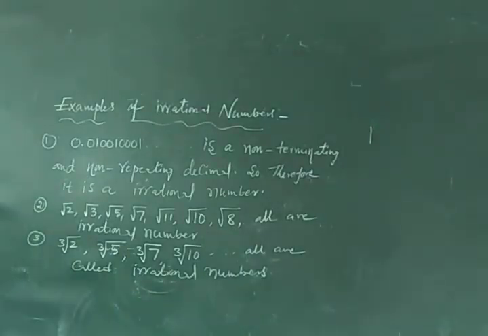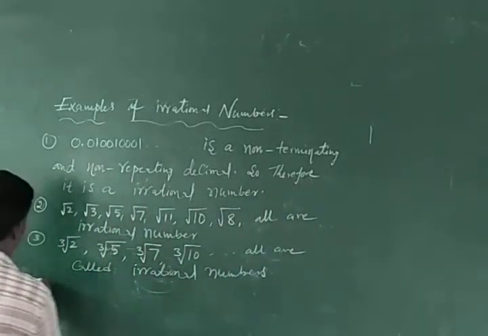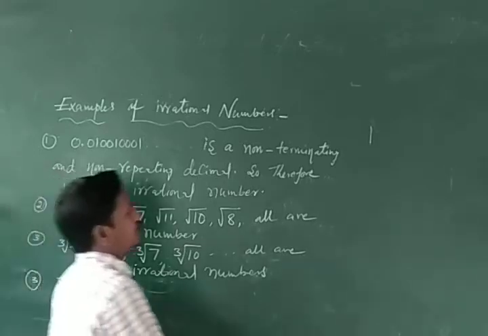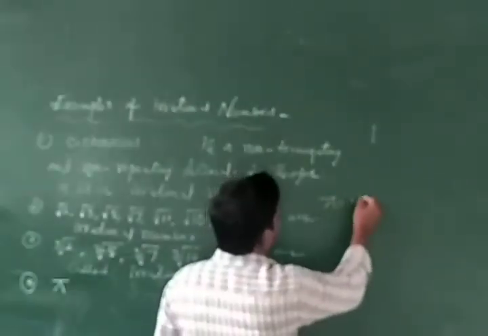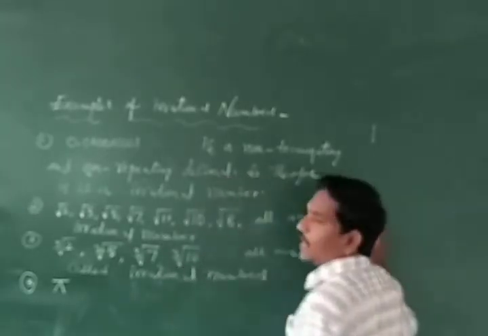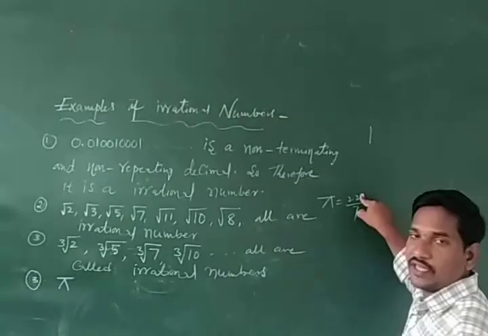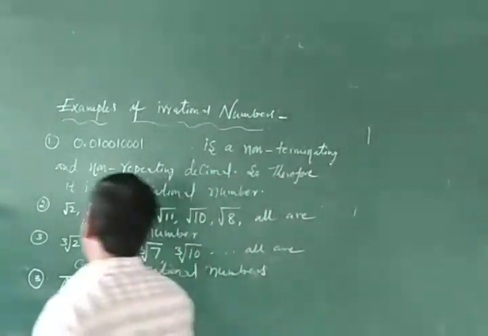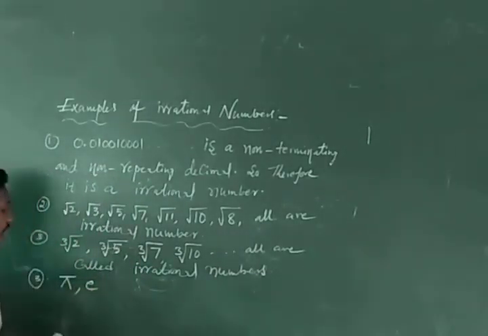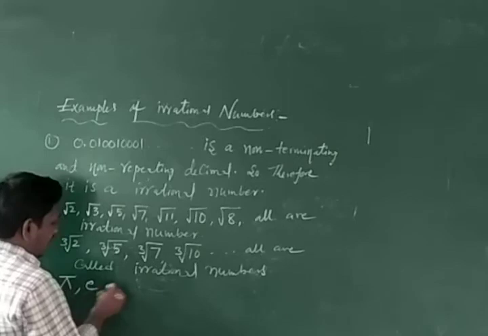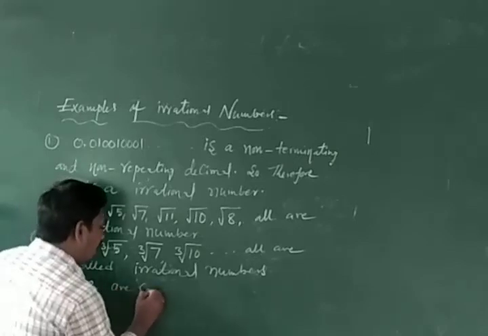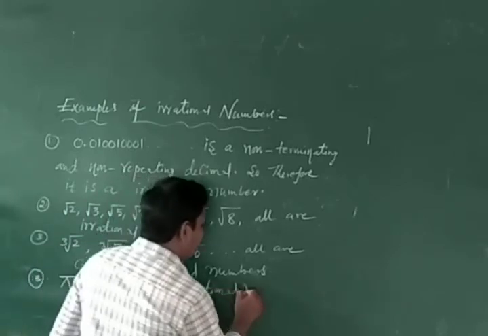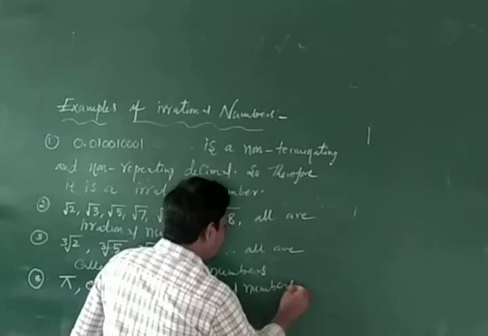And the last one, some numbers are there like pi. We know pi means 22 by 7, but 22 by 7 is an approximate value, not exact. That's why pi, comma e, are called irrational numbers. Okay?